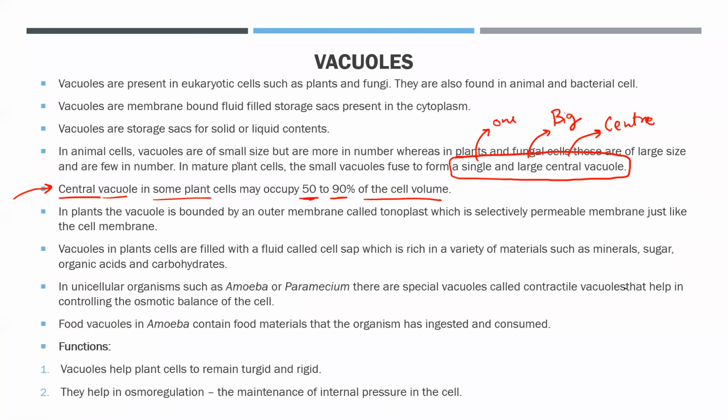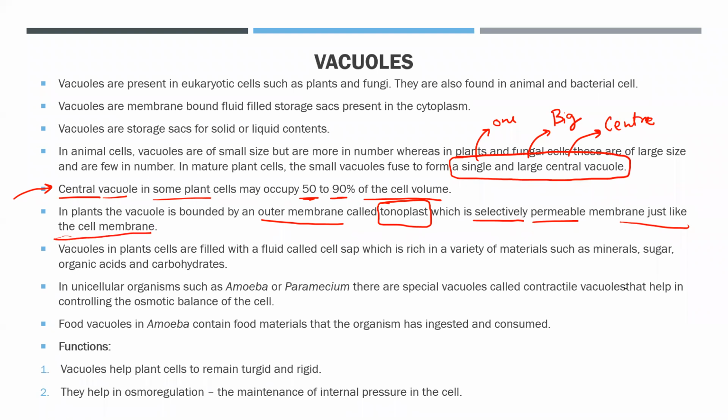Okay. Now, the next point says that in the plant cells, the vacuole is bounded by an outer membrane, and that membrane has a name that's called the tonoplast. That's called tonoplast. And this membrane is a selectively permeable membrane, just like the cell membrane जो हमने पढ़ा था ना, cell membrane में selectively permeable.